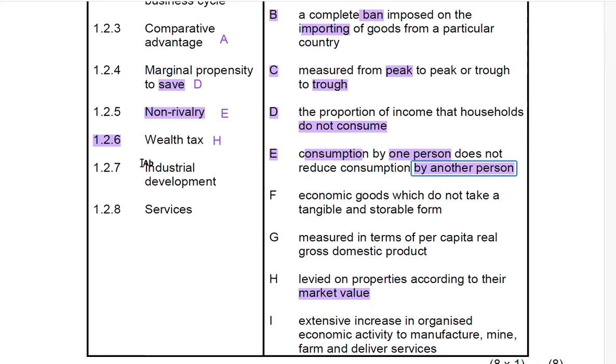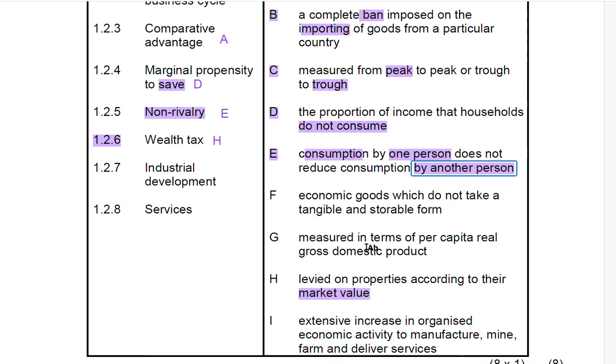So, now what will be our main keyword to look at? Check for economic activity. If you see anything that has economic activities, because that is basically industrial development. If you see anything that talks about economic activity, then we'll stop and read in full. The first one talks about economic goods. So we're looking at activities, not goods. Therefore, F is not the correct answer.